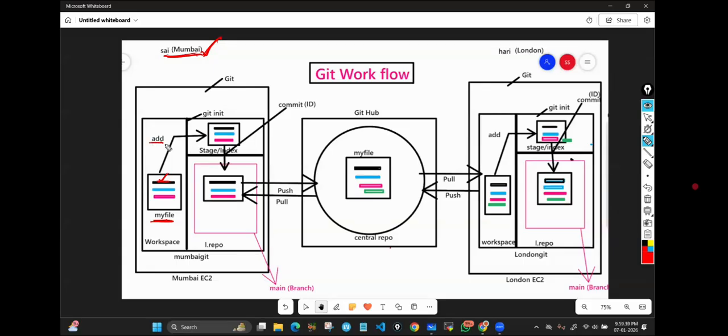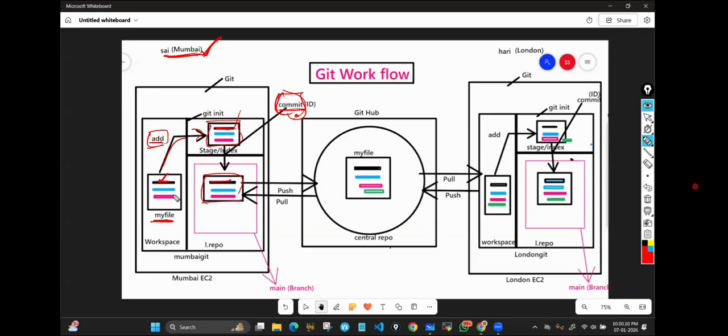The moment he runs the add command, what actually happens? That file, along with the data, will go and sit here. The copy of the file along with the data will go and sit here. The moment he runs the add command, that file will go and sit in the staging area. Then again, he will run one more command, that is the commit command. He's going to commit. Then that file will go and sit here along with the data.